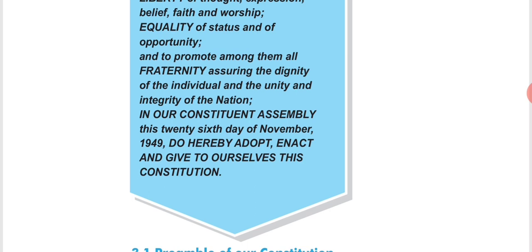Implemented means it came into force, right? It actually started working, means it was enforced. And that is the main reason why we celebrate our Republic Day on 26th January, right? Because it is the biggest day for our country, because our constitution was implemented.